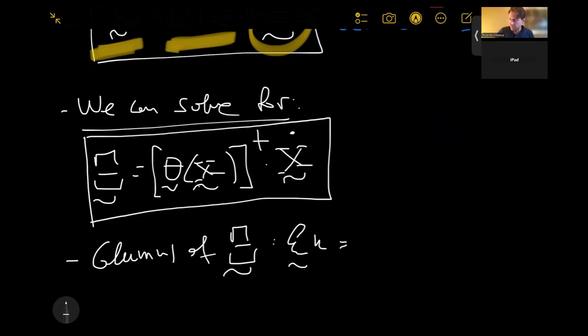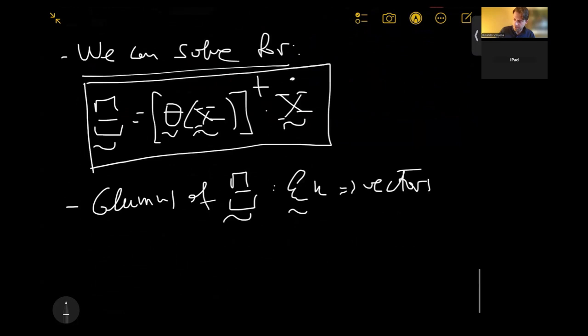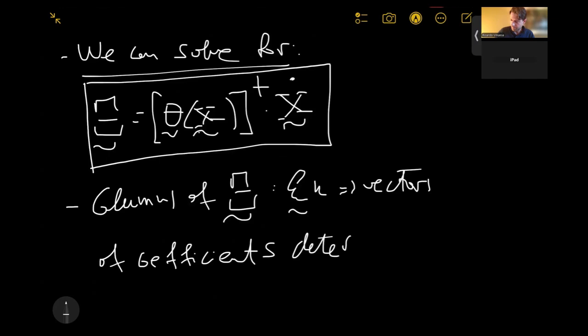These are vectors of coefficients determining the active terms.